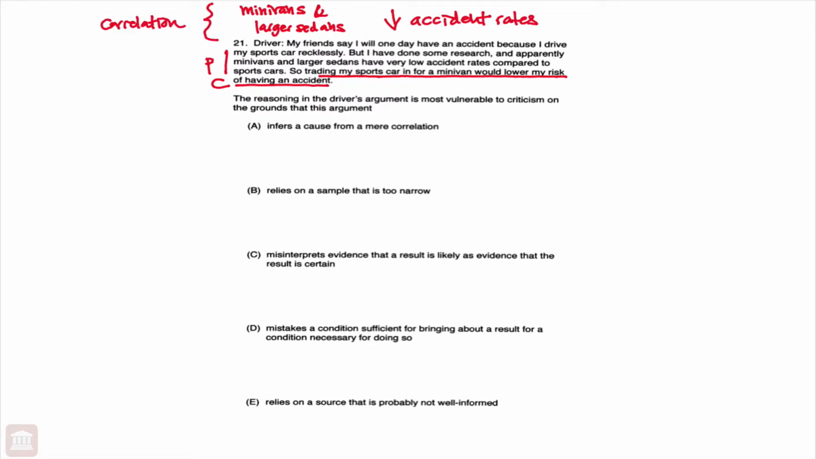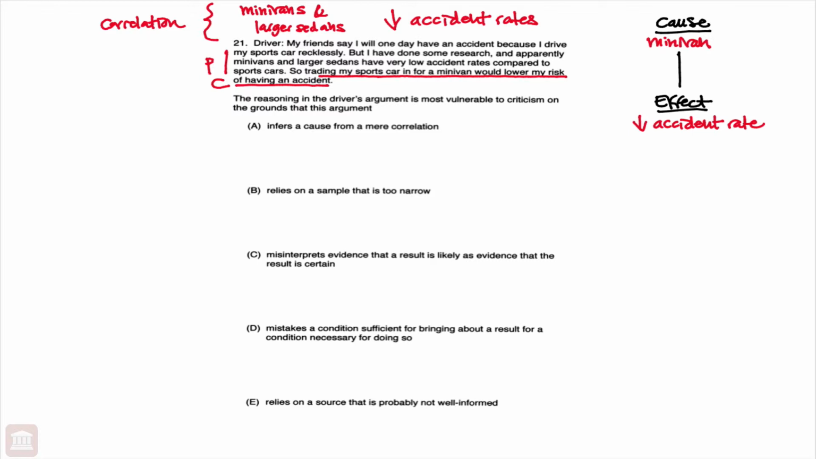The driver takes that correlation, right? The minivans and larger sedans having lower accident rates, two things occurring together, and turns it into a cause and effect argument in his conclusion, because when he says trading my sports car in for a minivan would lower my risk of having an accident, he's assuming that the minivan is the cause of the lower accident rate. And clearly this is flawed logic, because obviously if he still drives like Speed Racer and thinks he's Mario Andretti, he's still going to get into an accident, right?